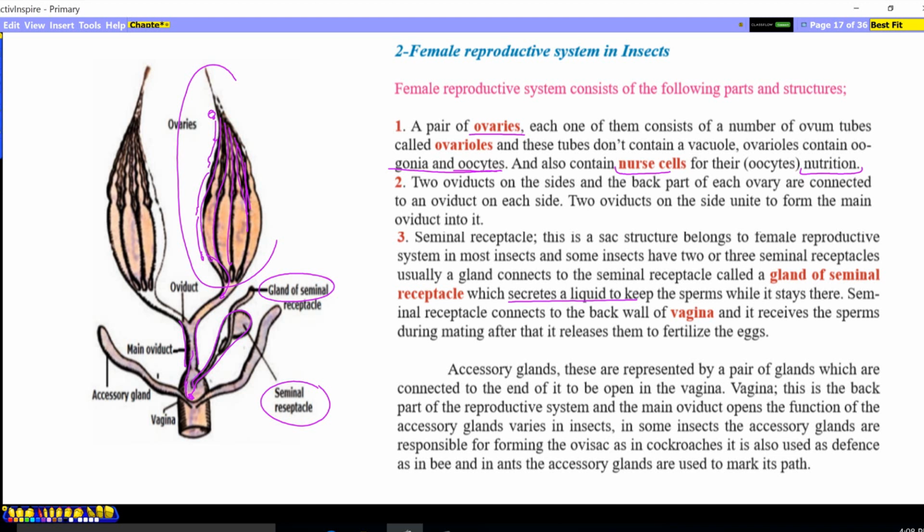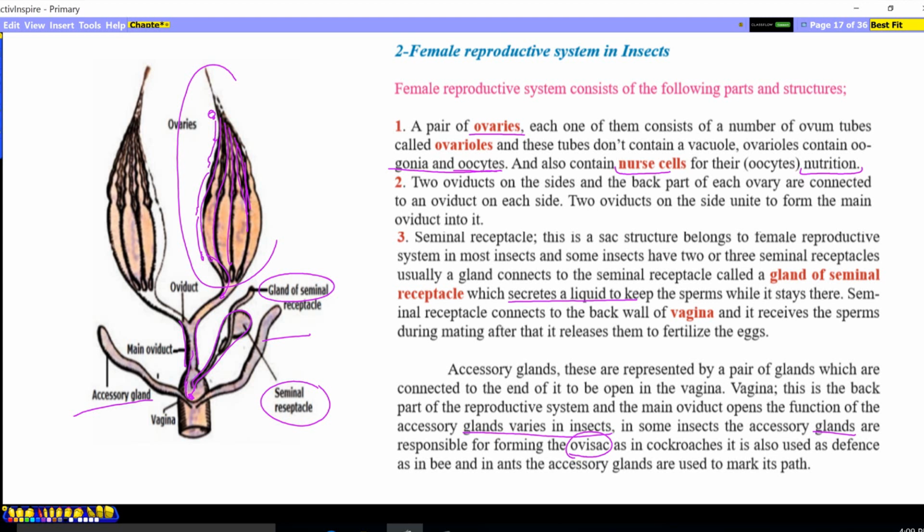Accessory glands, like we see 1 and 2, are represented by a pair of glands connected to the end of the vagina, the back part of the reproductive system, where the main oviduct opens. The function of the accessory glands varies in insects. In some insects, the glands are responsible for forming the ovisac. Accessory glands form a membrane to preserve the sperms.